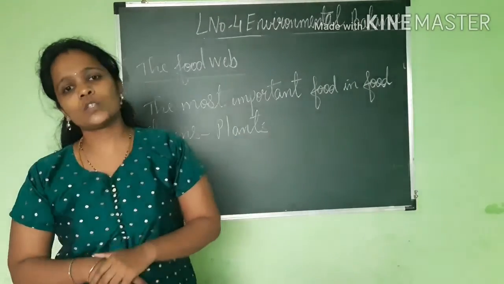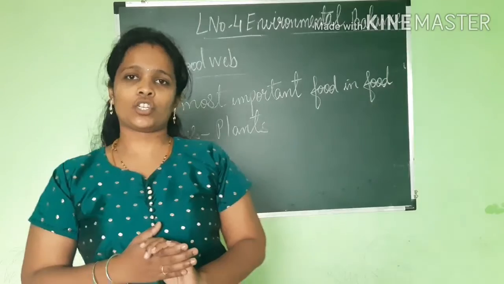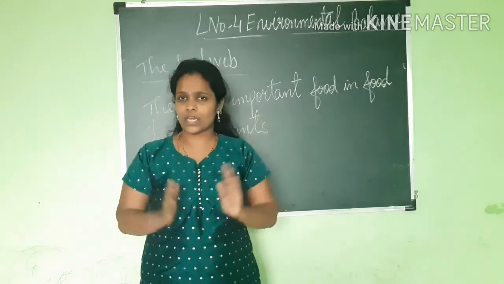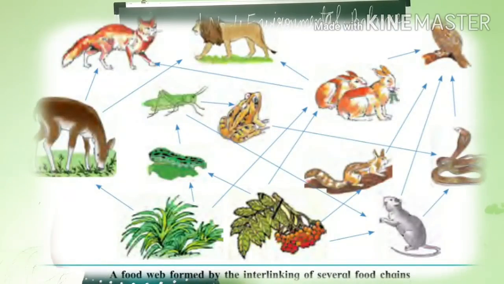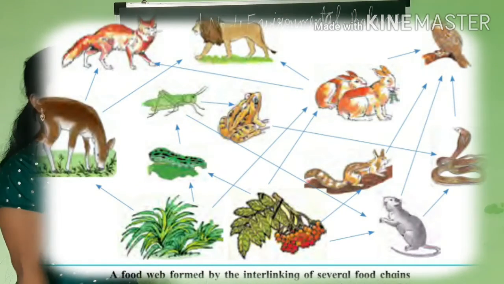Observe the various food chains shown in the picture below. Now in front of you, you can see one picture. In that picture, it is clearly shown who is depending on whom for survival. Got it?